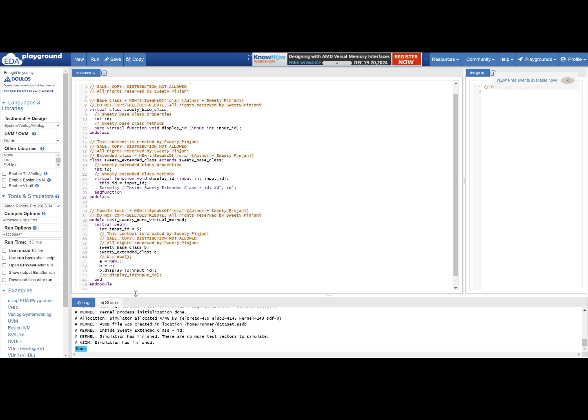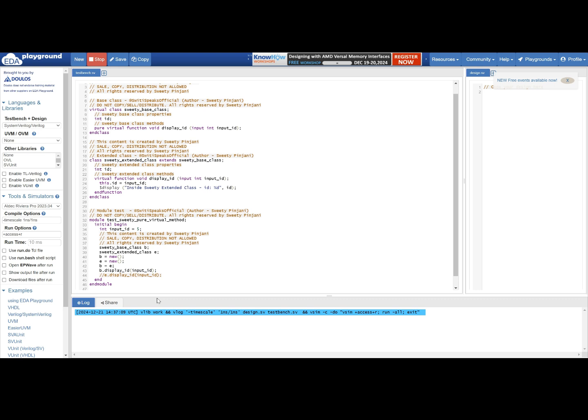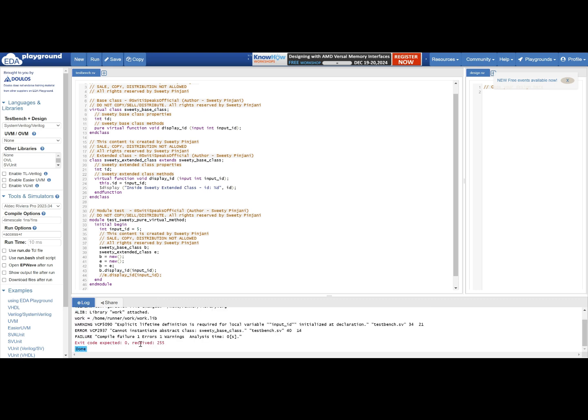Another important thing I told you: when you have a pure virtual function, that class cannot be instantiated. Now let me try to create an instance here. It's a virtual class, and I am trying to create an instance here. If you see, b equal to new, let us see what happens. Am I able to create the instance? What do you think? No, cannot instantiate abstract class.